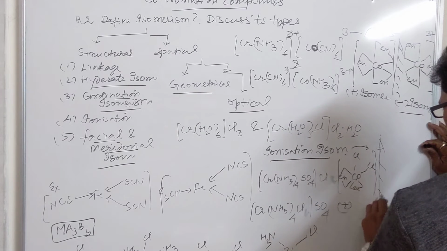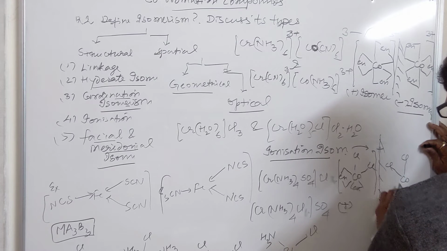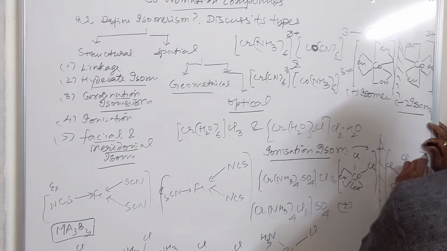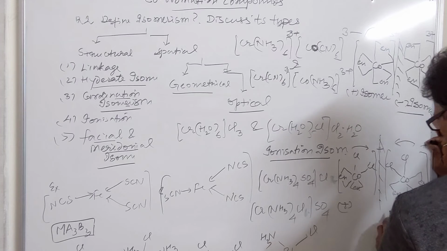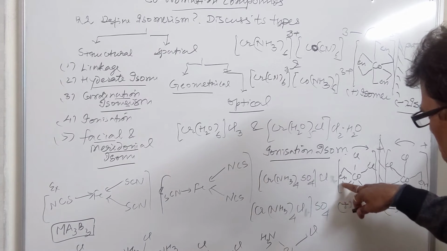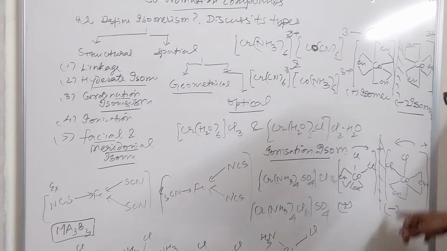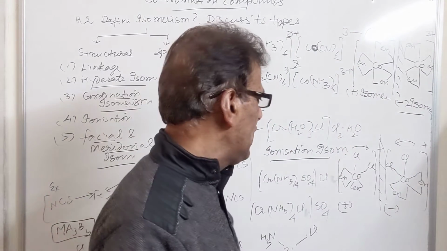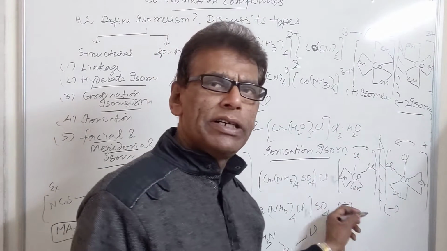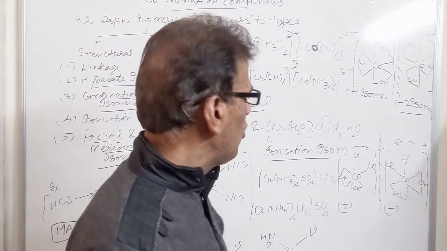Now its mirror image is taken. This is the minus isomer. In the plus isomer, light is rotated in a clockwise direction; in the minus isomer, light is rotated in an anti-clockwise direction.